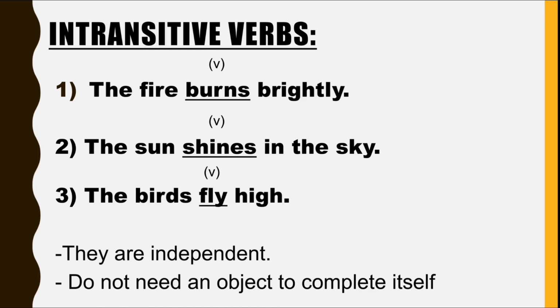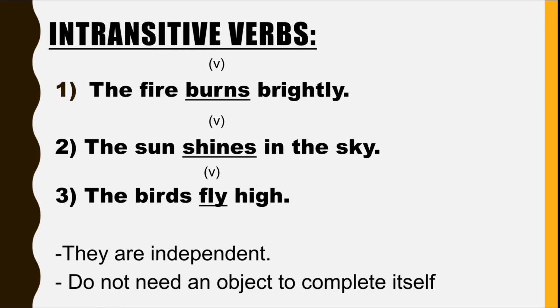Is brightly an object? I want you to recall the tricks that I gave you previously. Ask the questions, what or whom? So let's do that together. The fire burns what? Not an answer. The fire burns whom? Still didn't get any answer. That means brightly here is not our object, but simply an adverb.